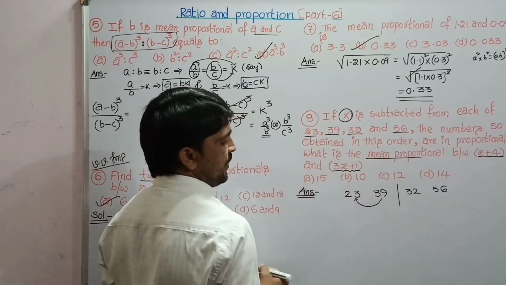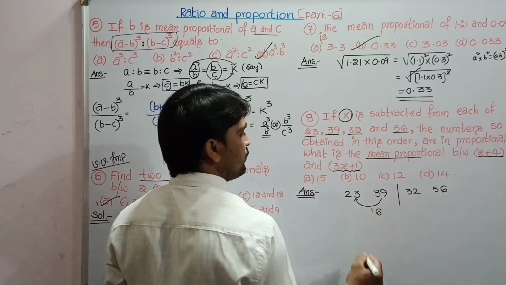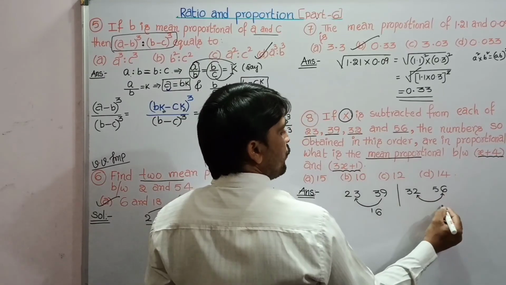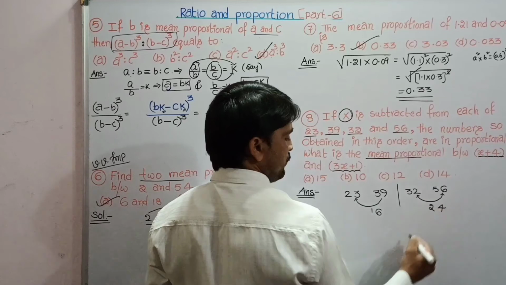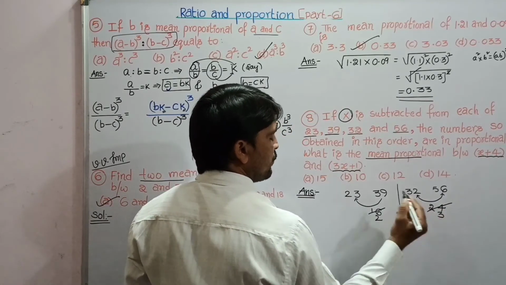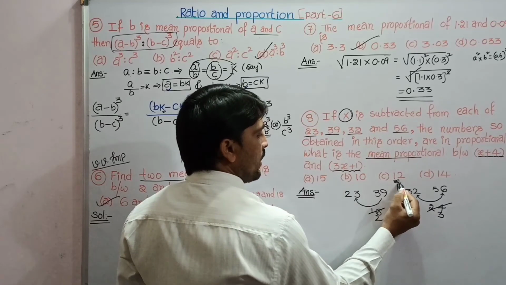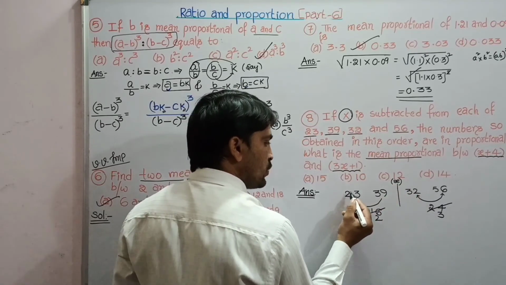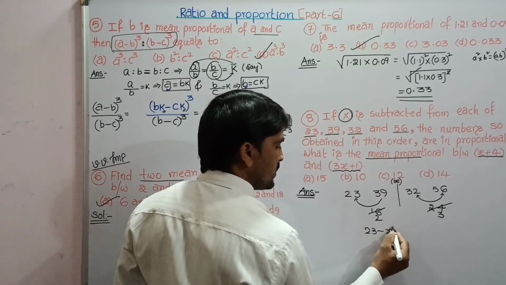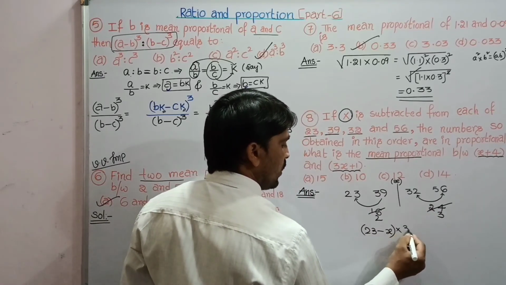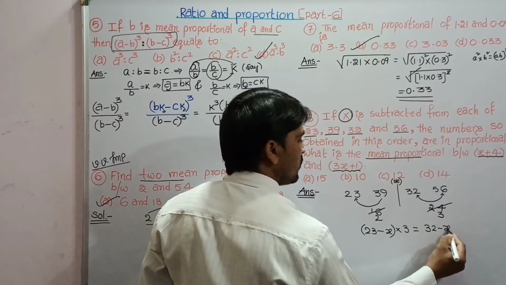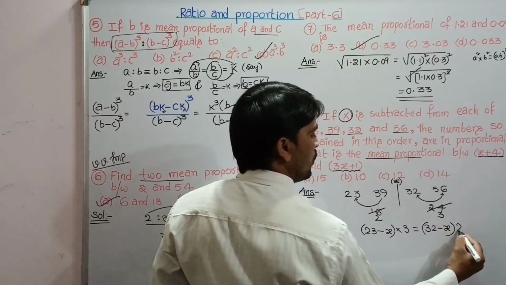See the difference between these two terms. 39 minus 23, 16. Difference between these two terms, 4, 24. Okay. 8 2s are 16, 8 3s are 24. We are subtracting x from each term. Then consider 23 minus x of 3, 23 minus x of 3 is equal to 32 minus x of 2.